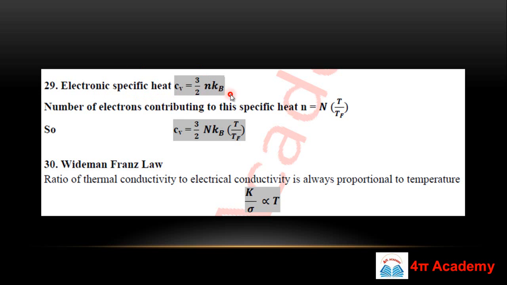The formula is 3 by 2 nk_B. The number of electrons contributing to this specific heat will be N T upon T_F, so you can calculate this if you know the value of T_F. If you put this value of N in the formula for C_v, your C_v will be 3 by 2 nk_B T upon T_F. So this is the electronic specific heat formula.